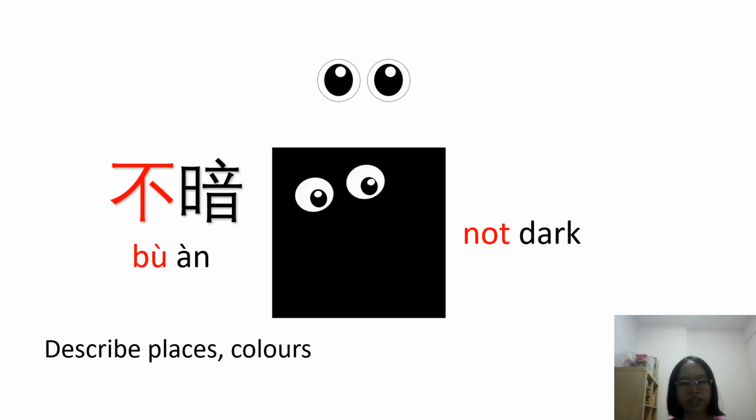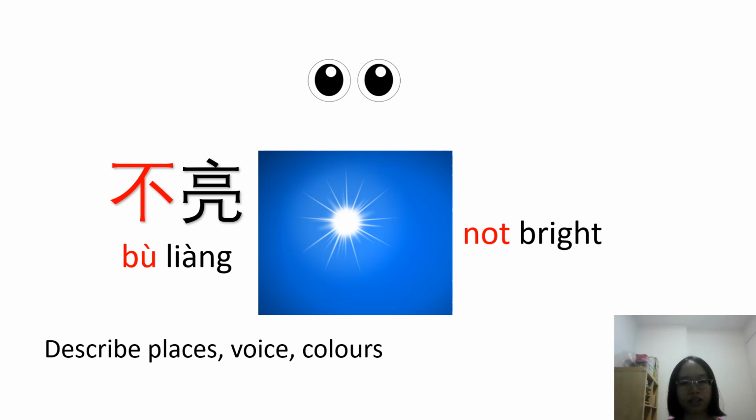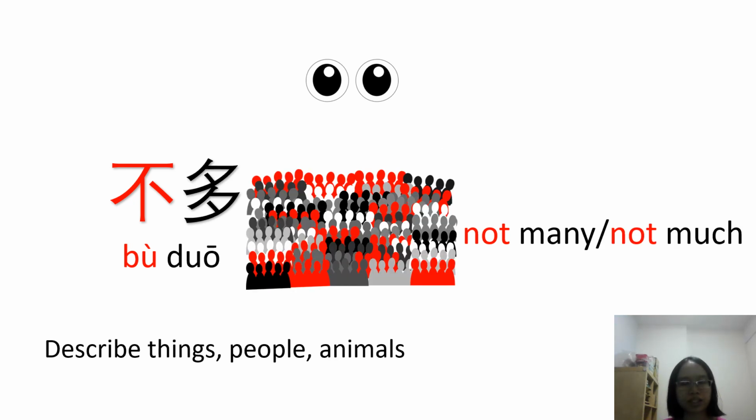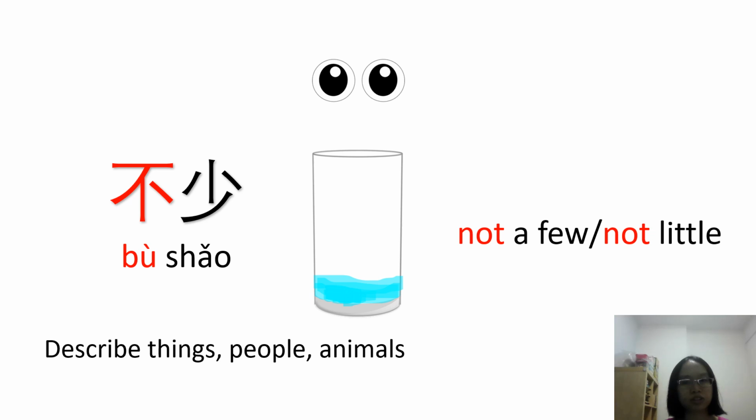Instead of 好暗, so dark, when you add 不, it becomes 不暗, which means not dark. Instead of 好亮, so bright, when you add 不, it becomes 不亮, which means not bright. Instead of 好多, so many or so much, when you add 不, it becomes 不多, which means not many or not much. Instead of 好少, so few, so little, when you add 不, it becomes 不少, which means not a few or not little.